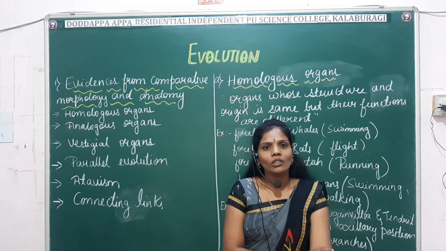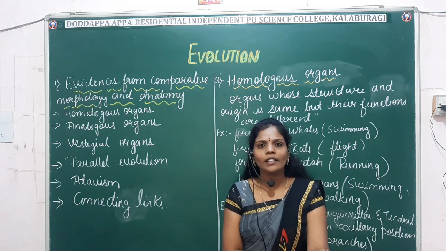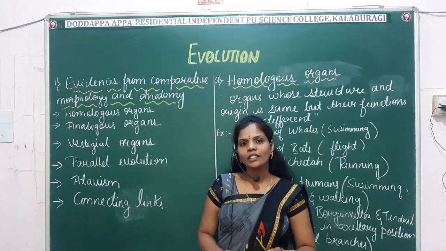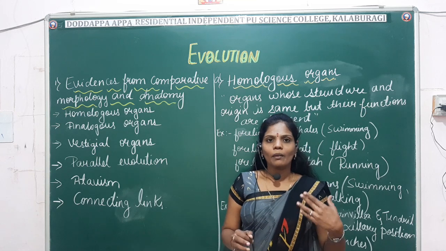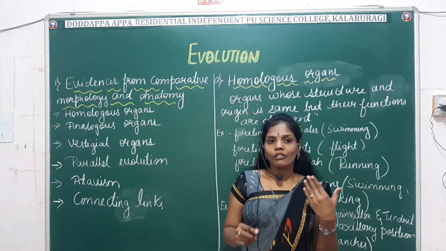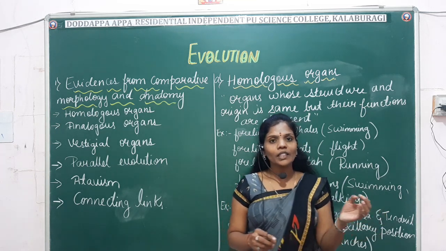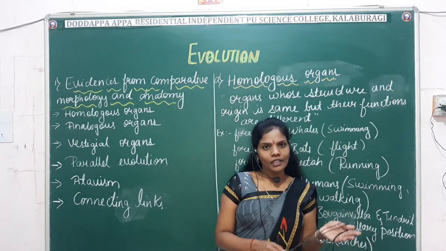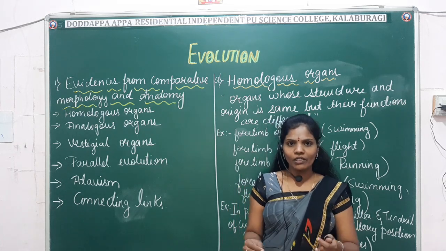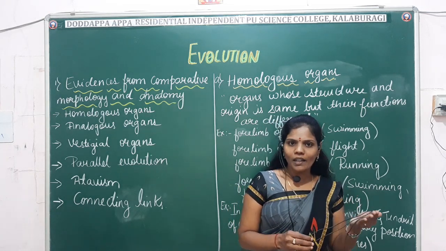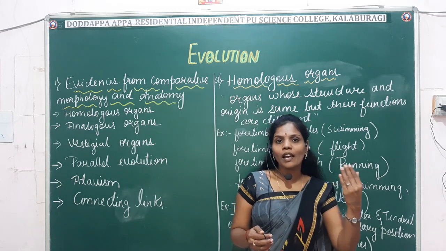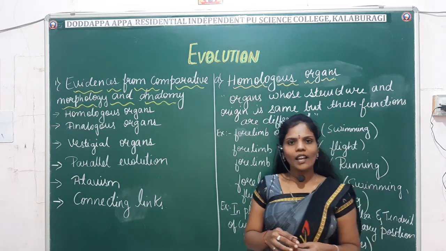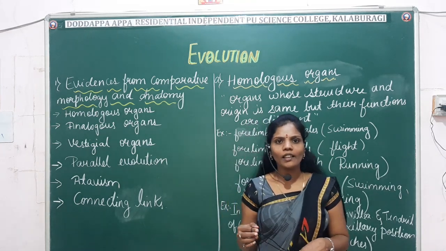Here, comparative morphology and anatomy helps in the study of similarities and differences of plants and animals from present to past forms. That is, what characters the plants and animals have adopted during the course of evolution from their ancestors, which we can study in this evidence.